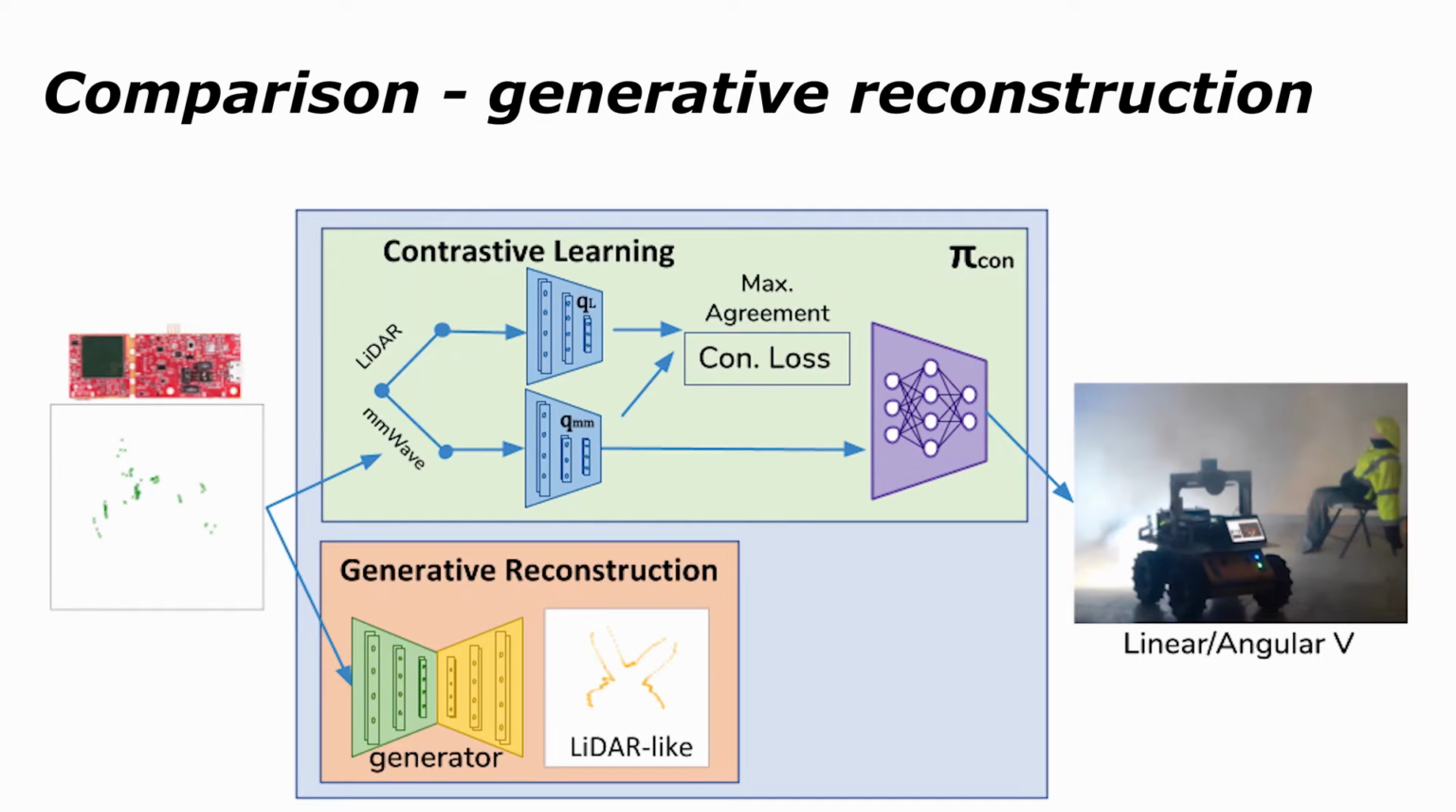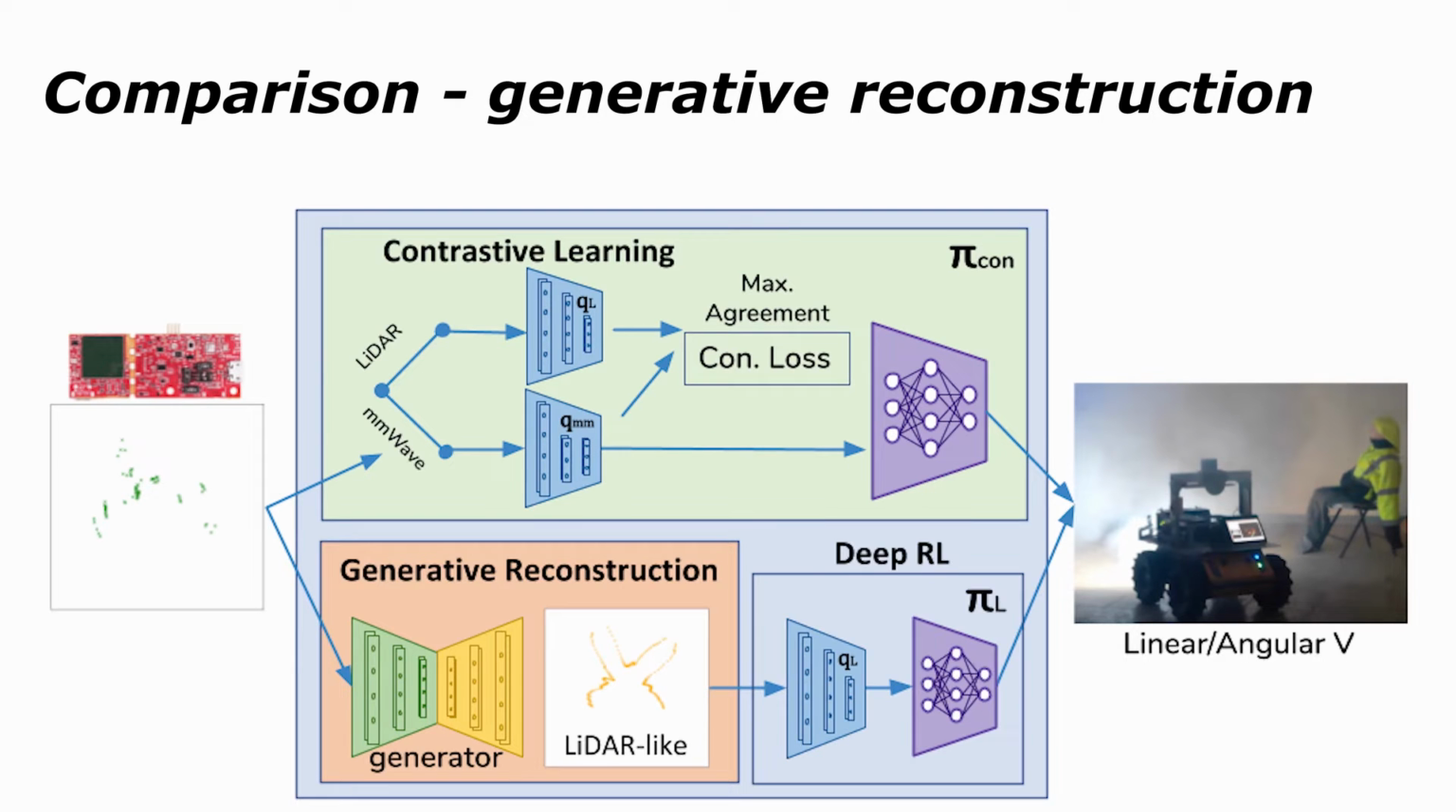For comparison, we also trained a generative reconstruction model that can generate LiDAR-alike range data, used in a pipeline of 2 separate networks. One is the network of generative reconstruction, and the other is a network of control policy trained in the simulator to navigate the robot. Here are some demos of our proposed methods.